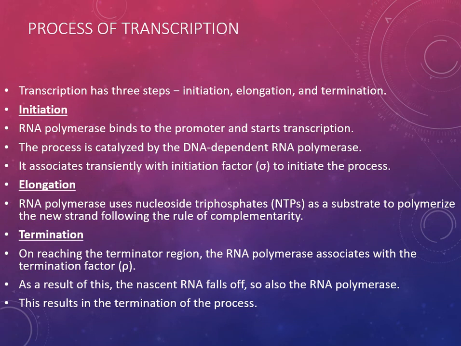On reaching the terminator region, the RNA polymerase associates with the terminator factor, that is the Rho factor. As a result of this, the nascent RNA falls off, and so does the RNA polymerase. This results in the termination of the process.